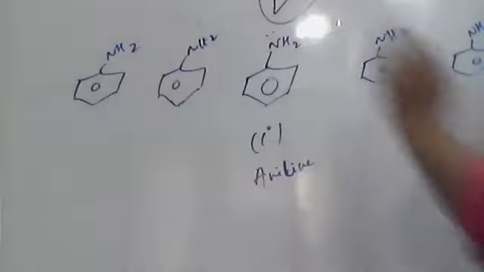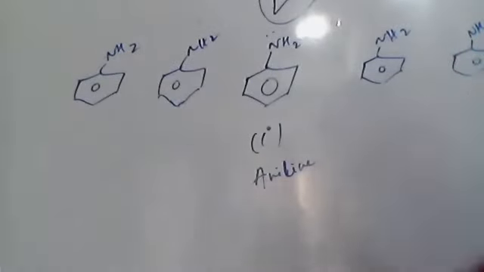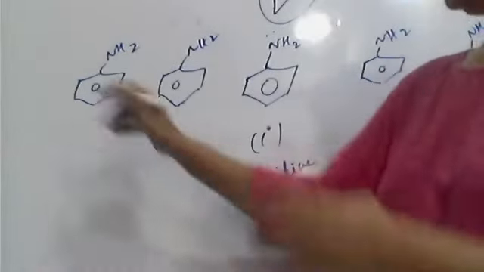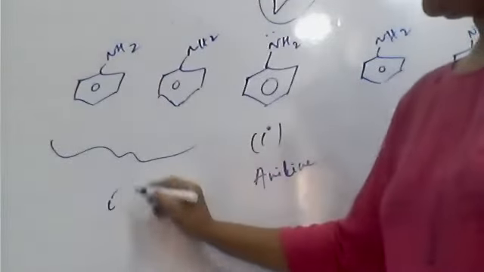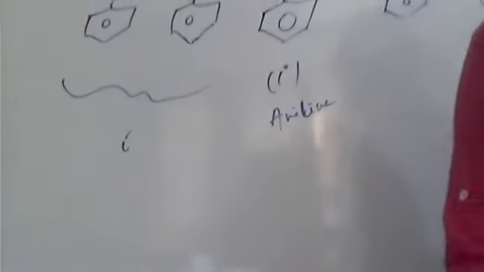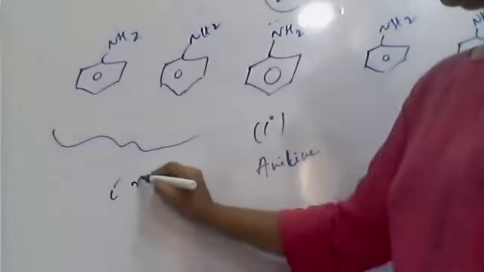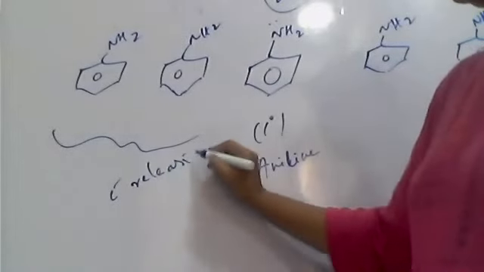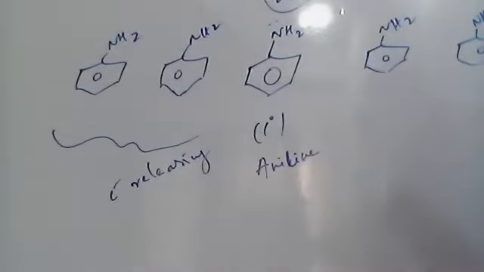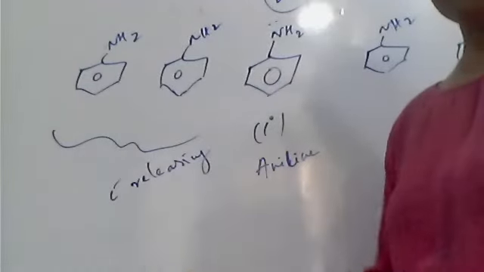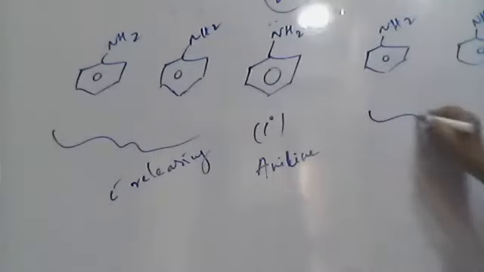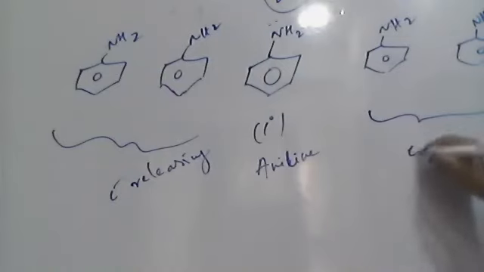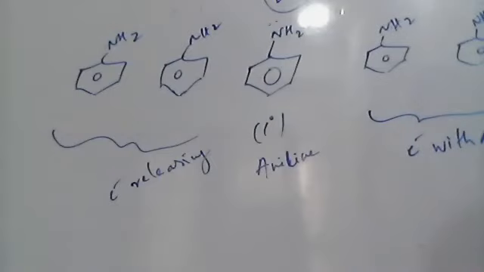Here I'm putting electron releasing groups, definitely electron releasing, so you expect a plus M effect. And on this side I'm putting electron withdrawing groups, which show a minus M effect.